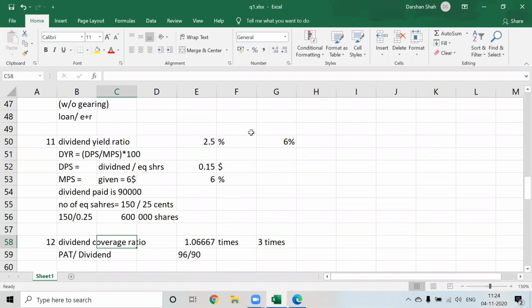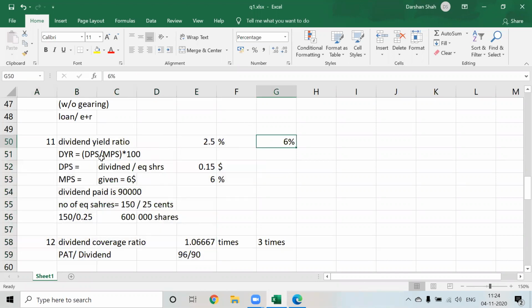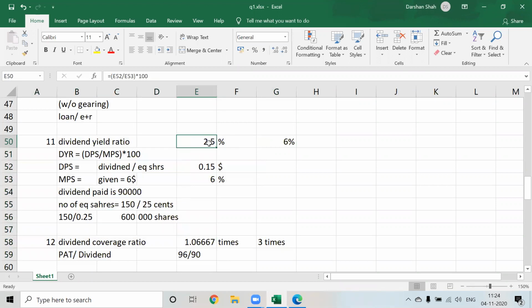Yes, sir. Okay. So whatever similar ratios you have, you want to try to link these ratios with each other. Don't give analysis for one single ratio. So out of the analysis of dividend yield, what was the analysis? That the company should pay more dividend. But due to the dividend coverage ratio, we knew that the company will not be able to pay more dividend since its PAT is 96, and out of that we are already paying 90,000 of dividend. So we don't want that to happen.